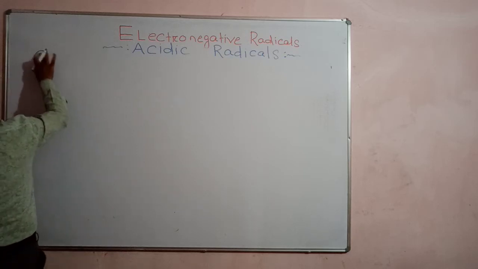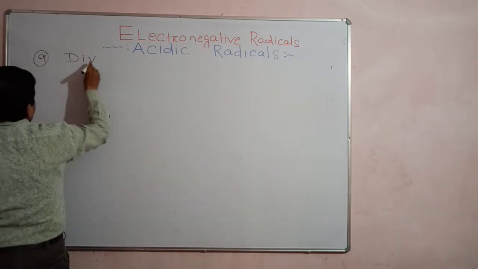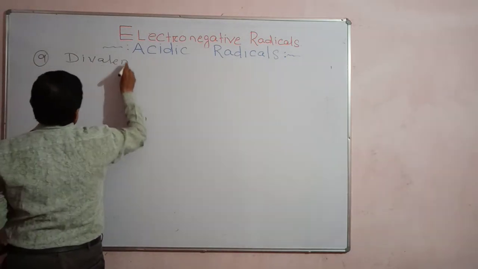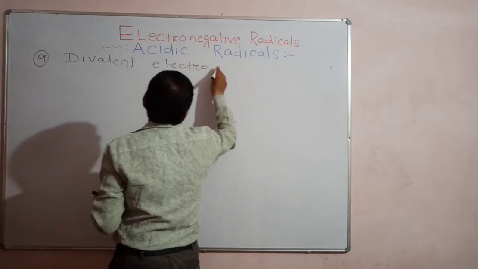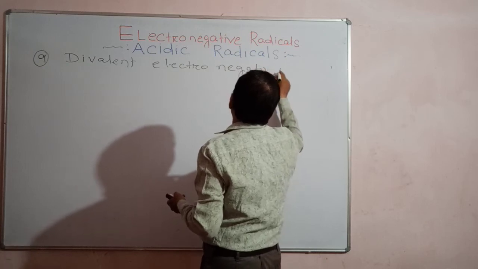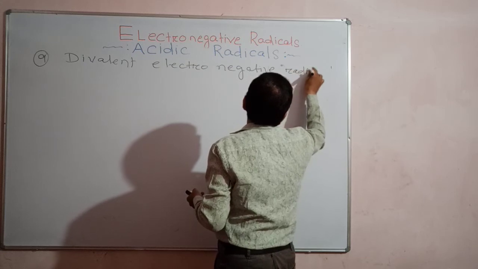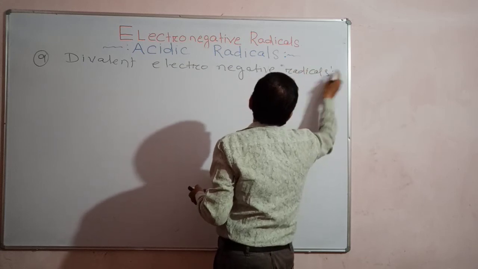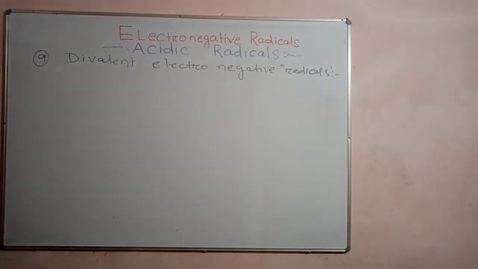This is the next point we are discussing. Understand or not? Is it clear? Let's see some examples of divalent radicals.